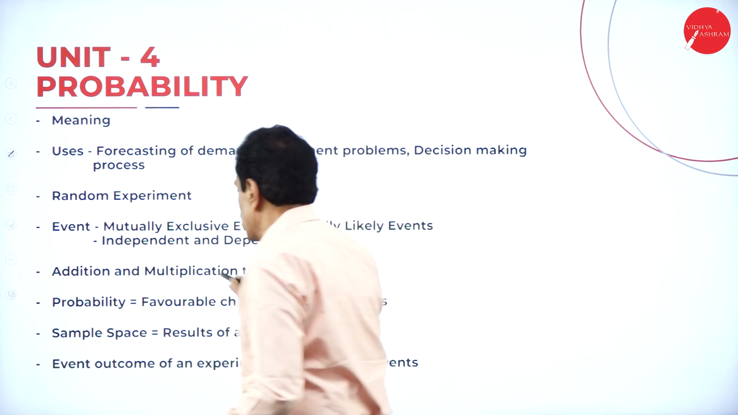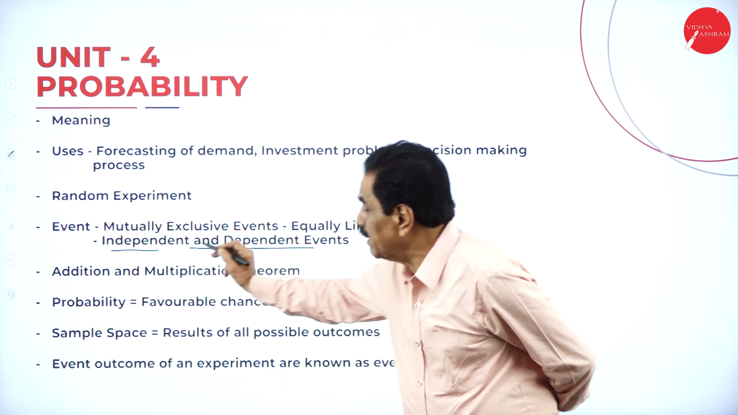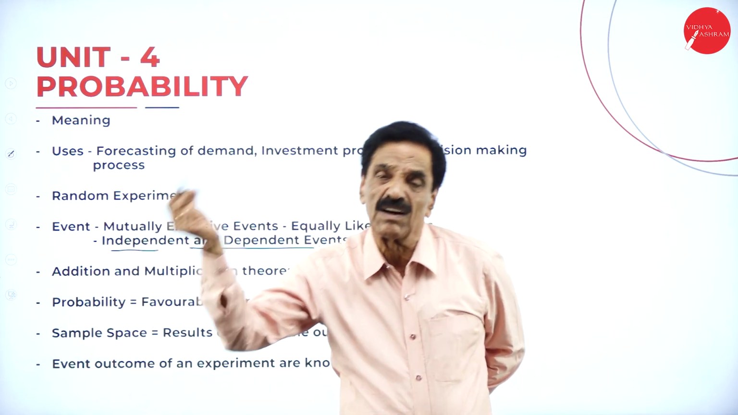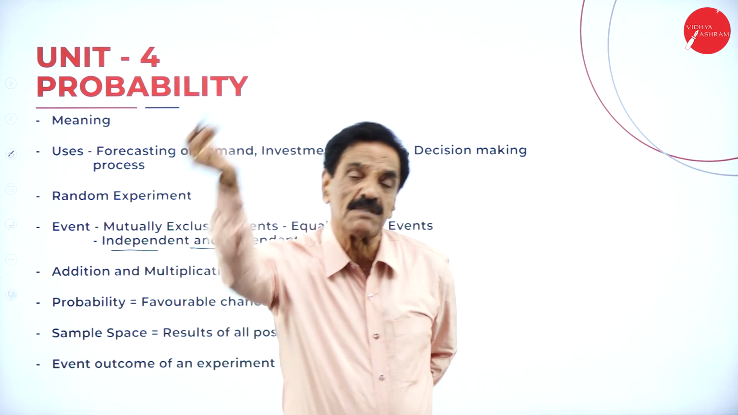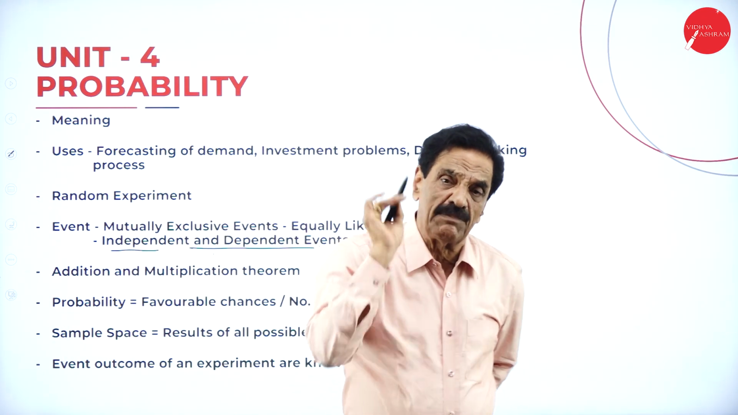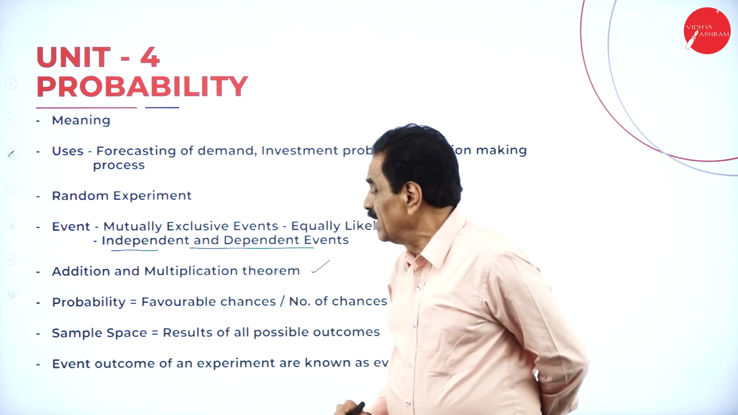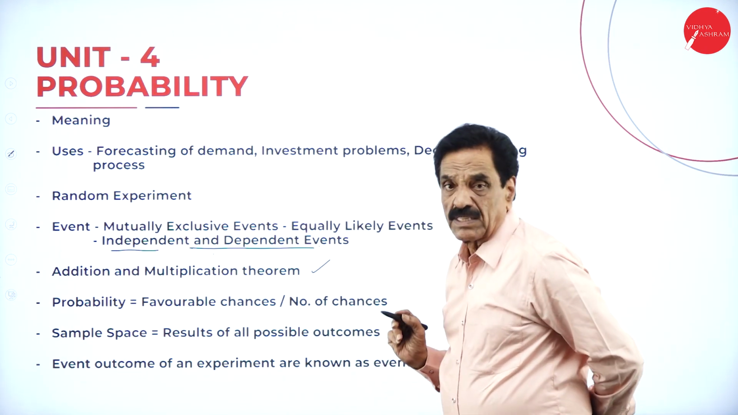Here the difference is, one event not depending upon the other event is called an independent event, whereas in a dependent event, one event depends upon the other event. The addition and multiplication theorems you are going to study here. Then probability is equal to favorable chances divided by number of chances.